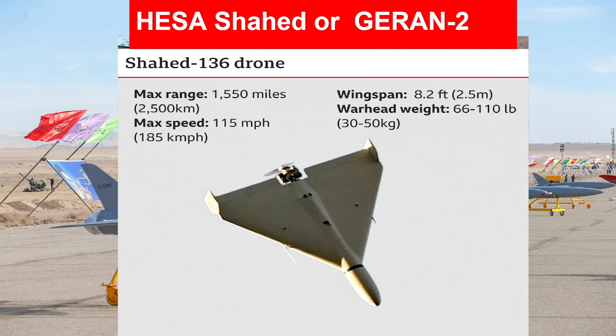Suppose with this warhead it can crash on a radar or any residential area of the army or a cantonment area. It has a maximum range of up to 2500 kilometers. This is the new modern era weapon, the drone used by Iran on Israel, the Shahed or Geran-2.